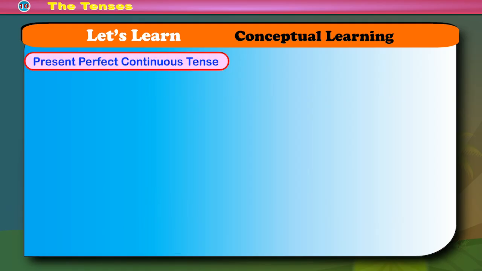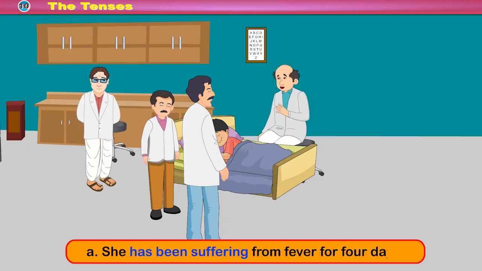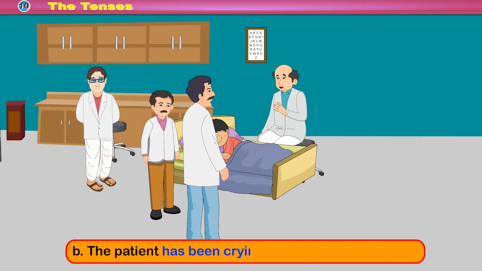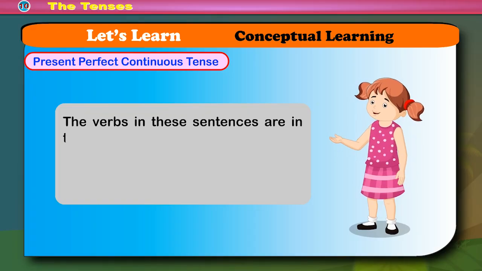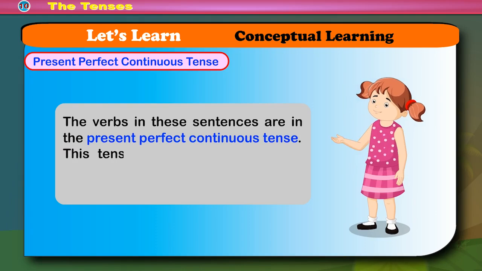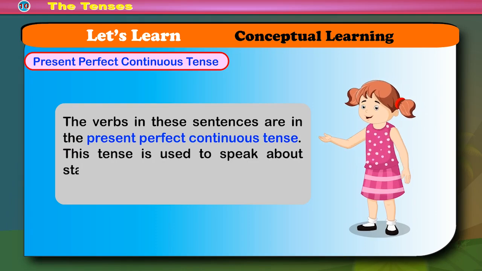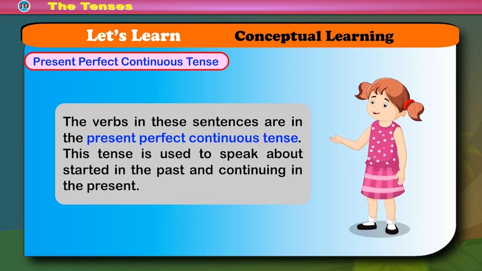Present perfect continuous tense. A. She has been suffering from fever for 4 days. B. The patient has been crying with pain since evening. The verbs in these sentences are in the present perfect continuous tense. This tense is used to speak about actions started in the past and continuing in the present.